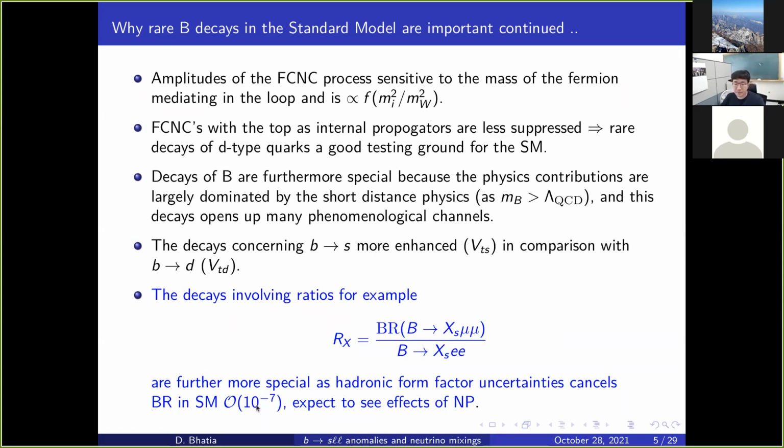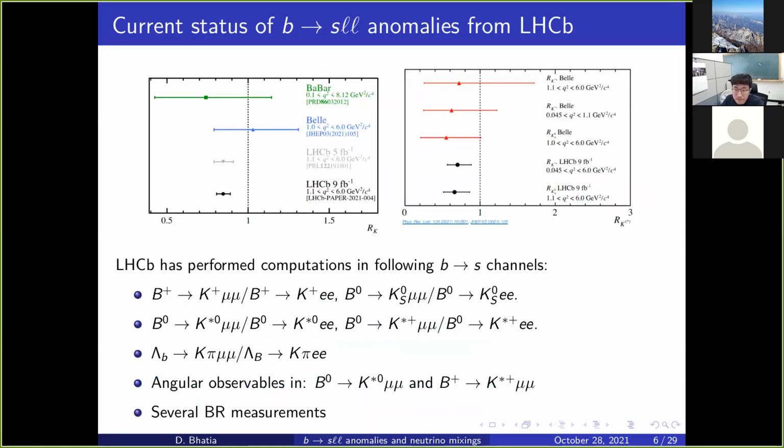And also, since the branching ratio is of order 10 to the power minus 7, it is also quite rare, and the chances to see some new physics in these processes are enlarged. So that is why so much interest has gone into looking at these B to S processes. Now, over here is a summary of what all experiments have performed so far.